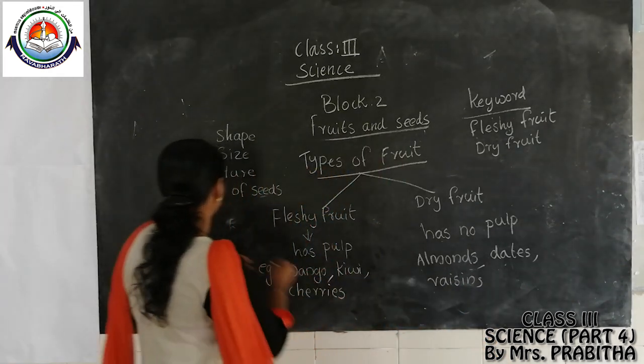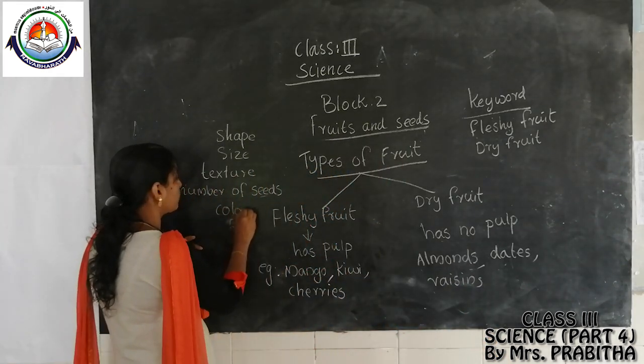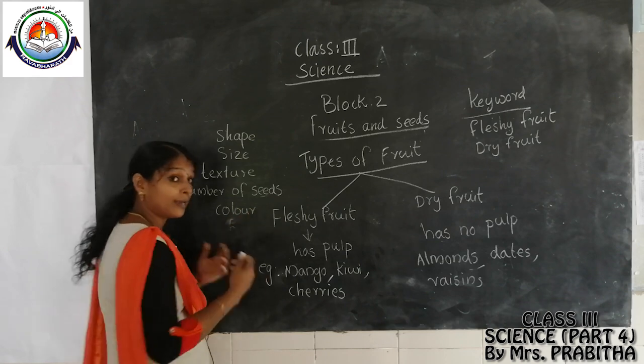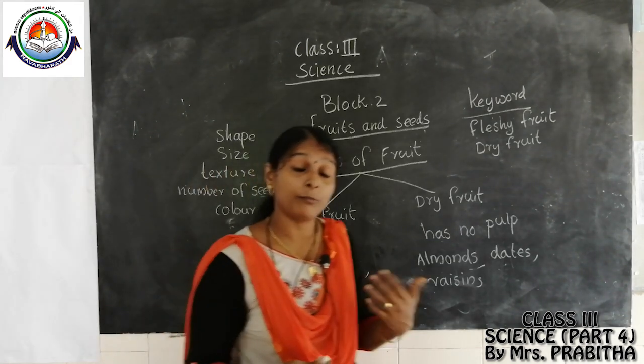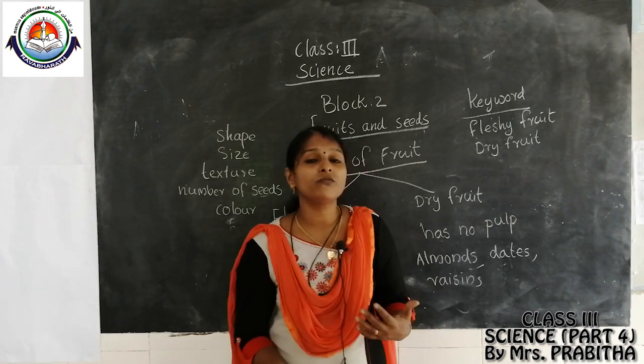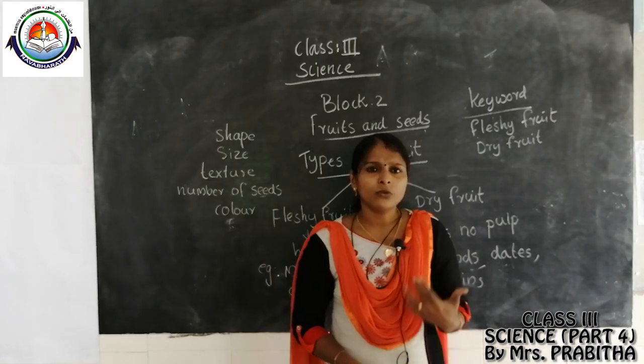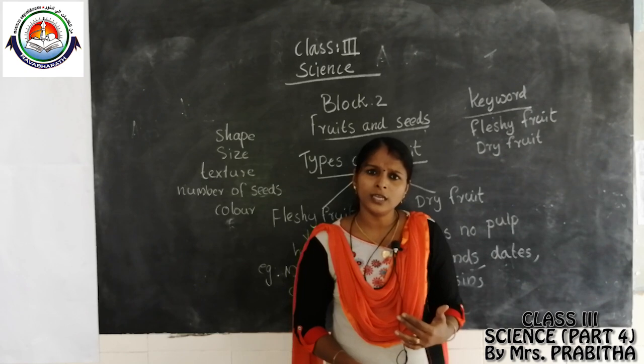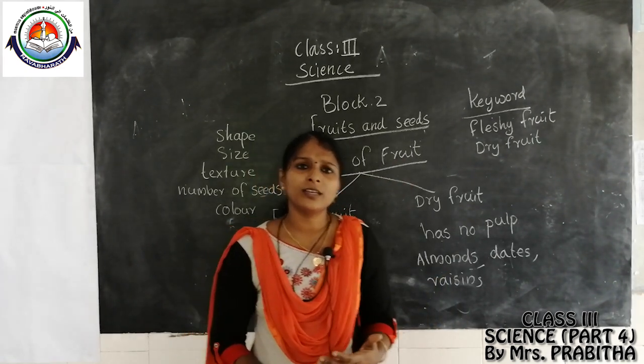So we can say that fruits are different in their size, shape, color also, isn't it? Different fruits have different color. Some fruits are red in color, some are yellow in color. So the color of fruits is also different. I think everybody understood how the fruits are different.